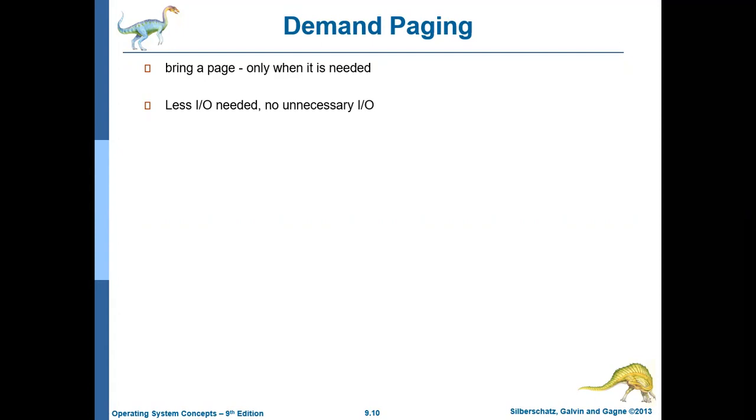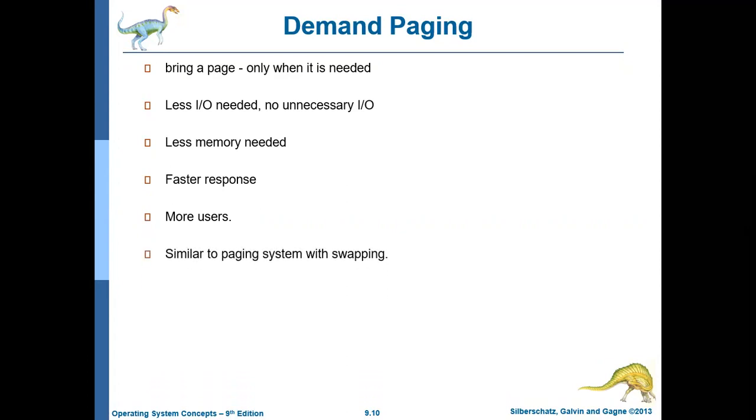You should not use the term swapping, you should use the term page replacement. As we are just replacing one or two pages, there is less IO requirement and unnecessary IO operations in terms of swapping are avoided. Each process needs only less memory. Even though the entire process may occupy a lot of memory, we are not going to bring the entire process into the main memory, only a few pages. So the memory requirement is reduced. Hence, there will be a faster response time and more processes can be in the main memory simultaneously, which increases the degree of multiprogramming.